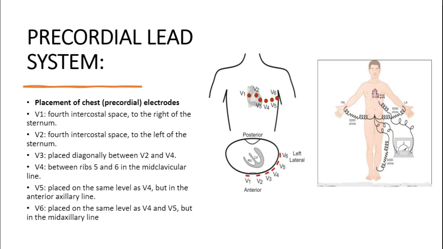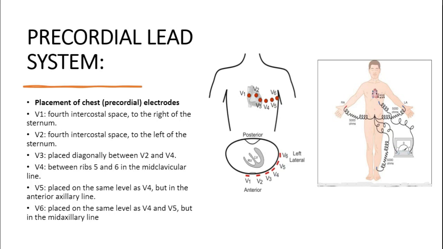Firstly, the V1 electrode is placed in the fourth intercostal space, to the right of the sternum. The intercostal space refers to the space between the ribs, and the fourth intercostal space means the space between the fourth and the fifth rib. Similarly, V2 is placed to the left of the sternum in the fourth intercostal space.